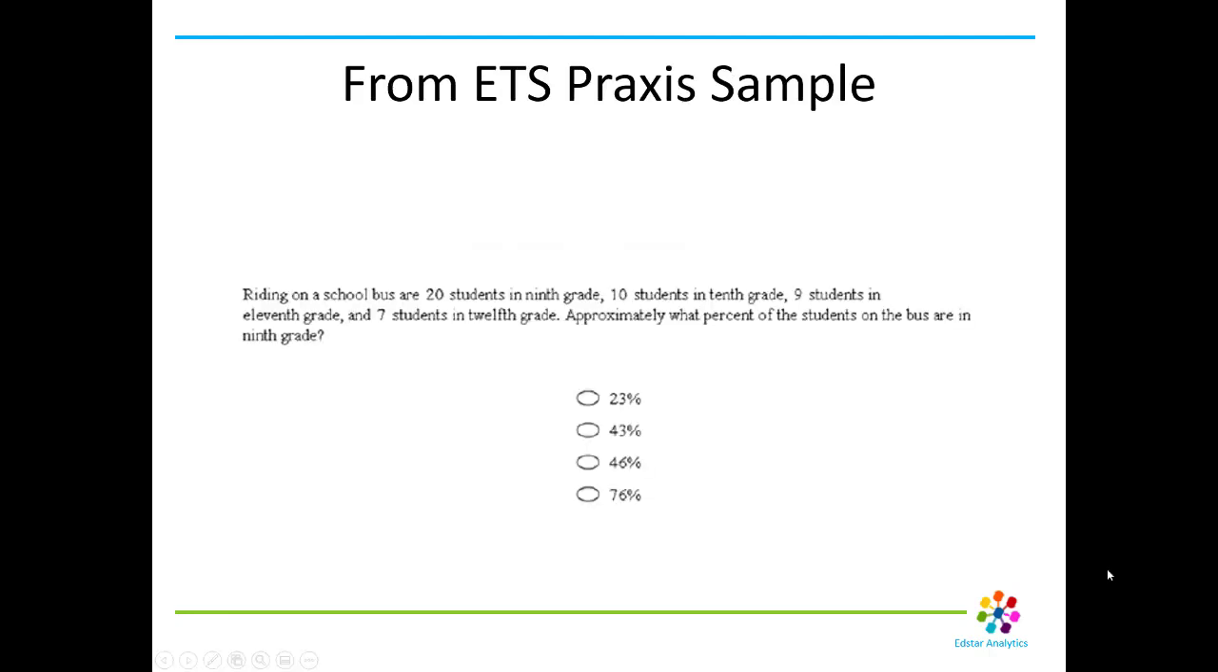So let's review what we did here. The question was, what percent of the kids on the bus are 9th graders? So we need to know what's the fractional part of the kids on the bus that are 9th graders. That's 20 out of the total. We added up the total was 46 kids on the bus. So 20 out of 46. And to get a percent, what is that fraction equivalent to if 100 is the denominator? So 20 out of 46 is what out of 100?